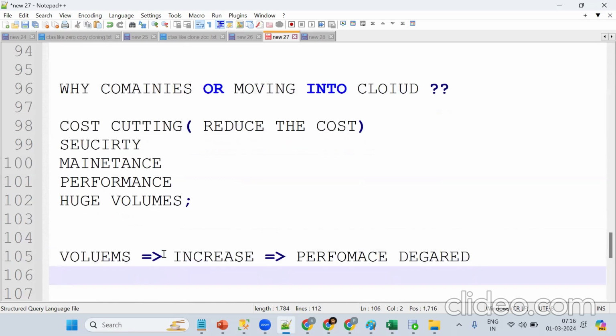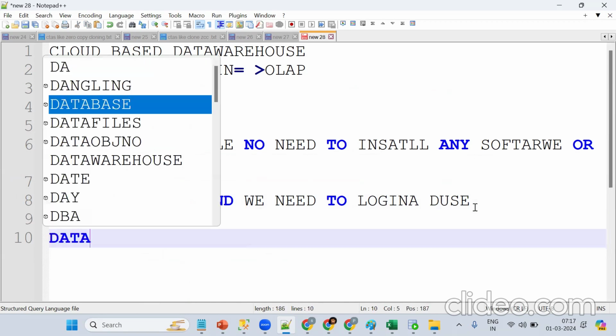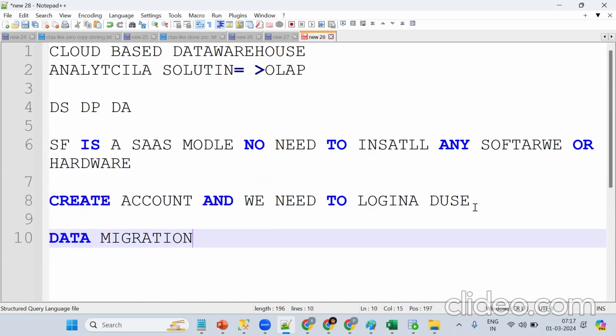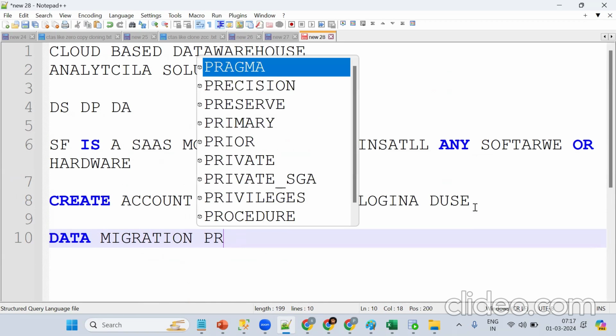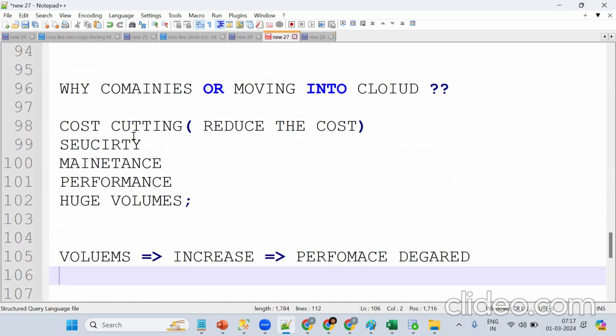At a high level, you should understand Snowflake is a cloud-based data warehouse. It's an analytical solution, that is OLAP. It's a SaaS model, so there is no need to install any software or hardware. We create an account and log in. It's a data migration project, moving data from one data source to another. The data source can be any of these things.